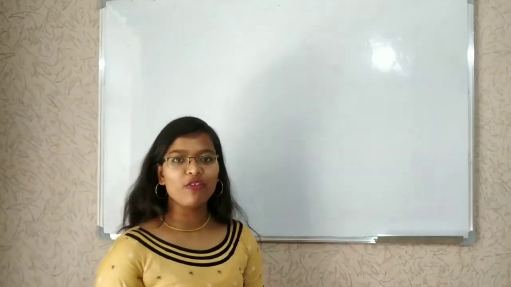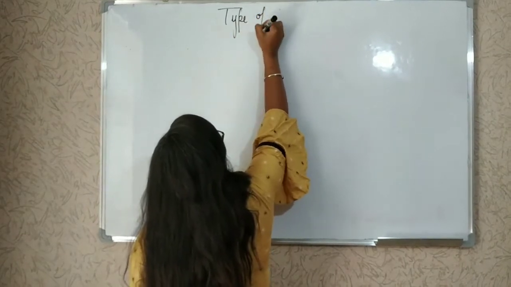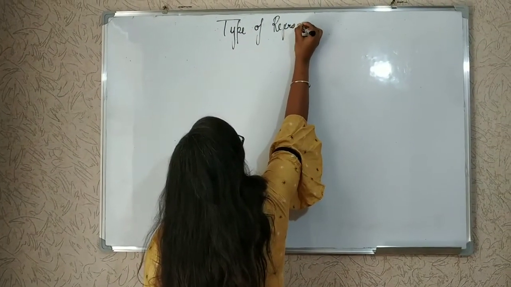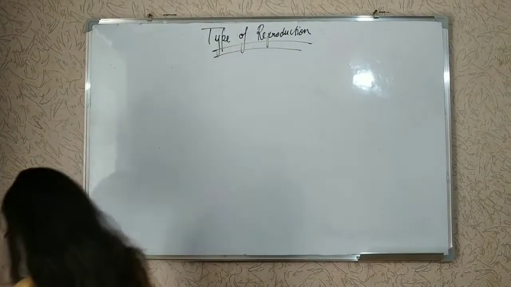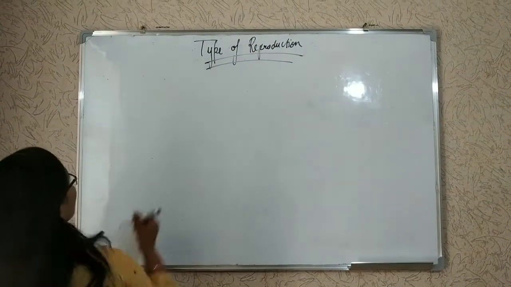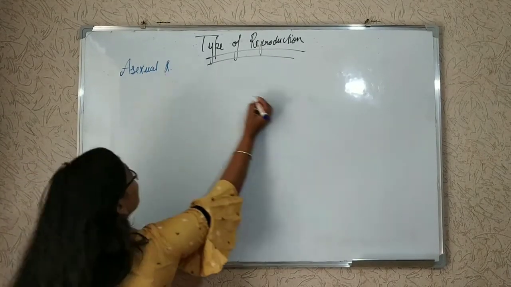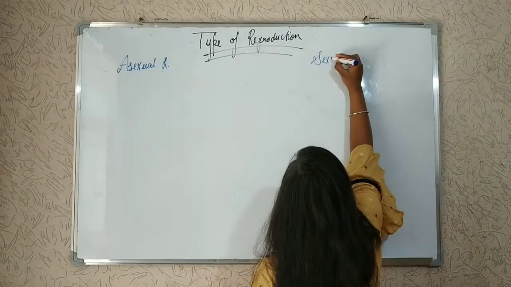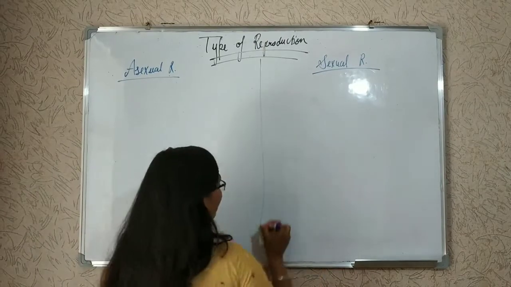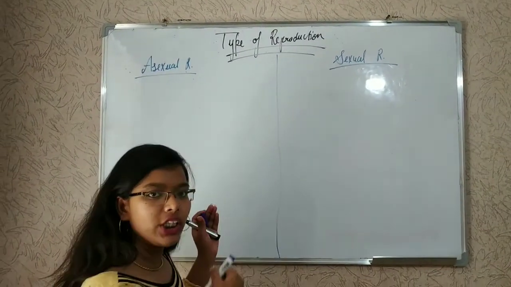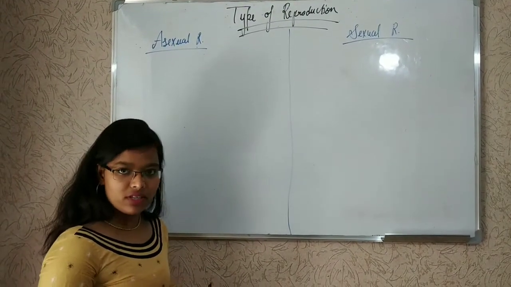Now we come to types of reproduction. We have 2 main categories, that is asexual reproduction and sexual reproduction. We will compare them with each other to find out some differences.